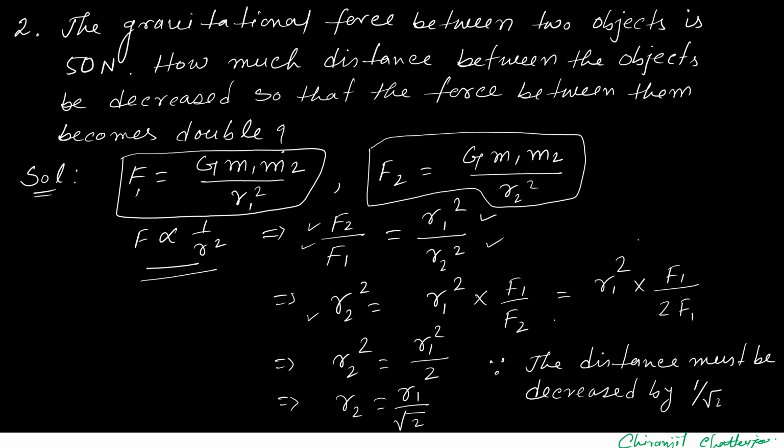As it is said, the new force will be double the initial force. So F2 equals 2F1. So we are replacing F2 as 2F1. So F1 will cancel, and it becomes r1 square by 2. So r2, the new distance, will be r1 by root 2. So the distance must be decreased to 1 by root 2 times the initial distance.